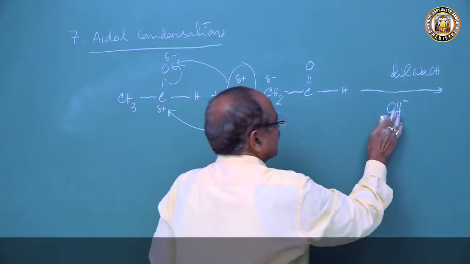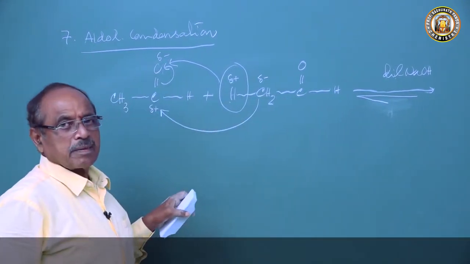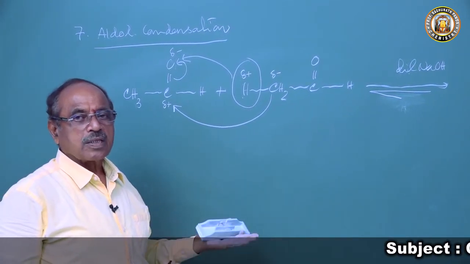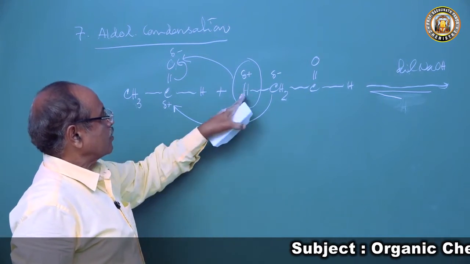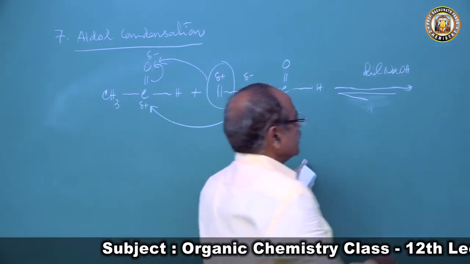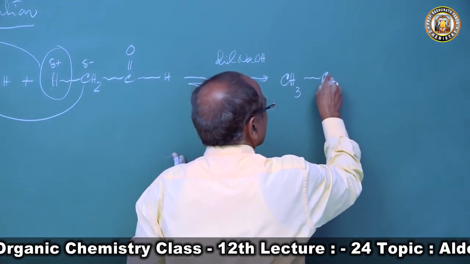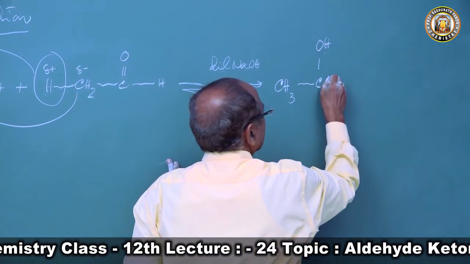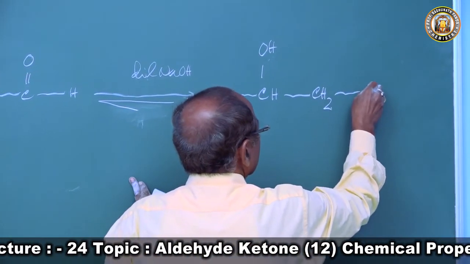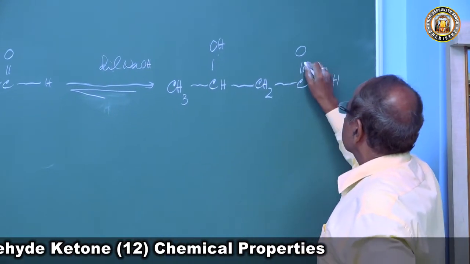And this first step is a reversible step. So this is a reversible self addition of two molecules of acetaldehyde. So the hydrogen atom goes to O, this CH2 comes to this place. Then what will happen now? CH3, CH, OH, this CH remains, then CH2, CHO. So this is aldehyde.